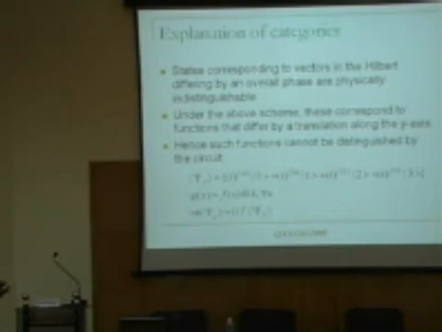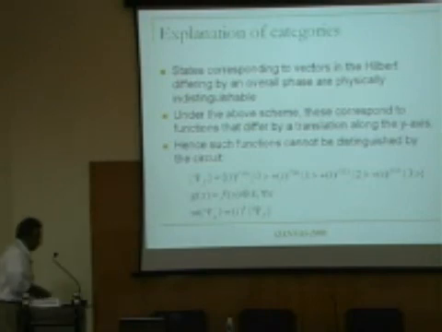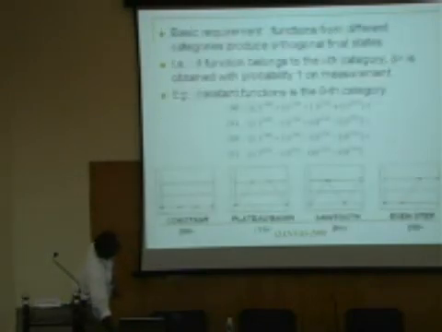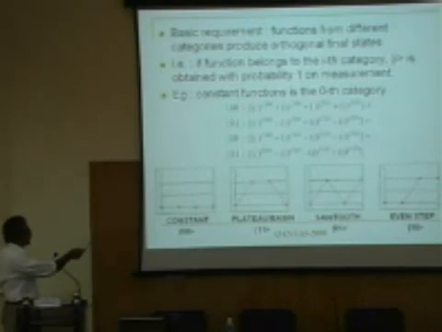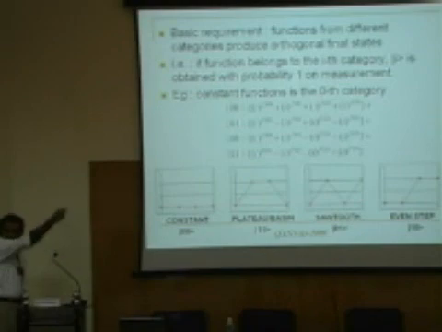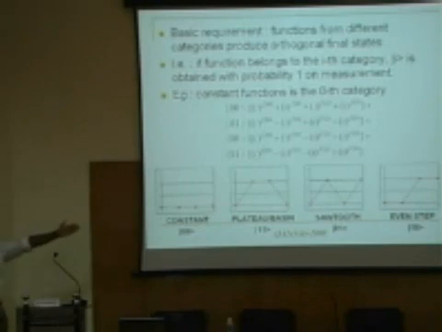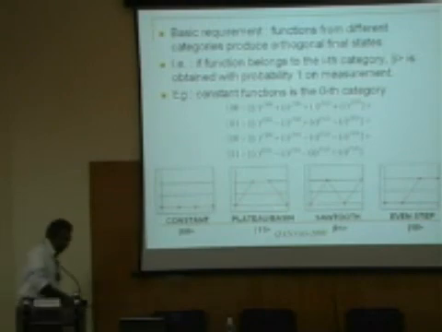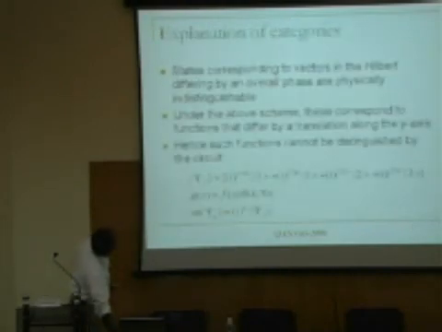And I think whatever I said has been written. The students wanted to emphasize that these functions belonging to a given category cannot be distinguished by the circuit. So to say, for example, that the circuit can distinguish between constant and plateau-basin, but not among constant functions. If you really want to do that, we will say, okay, perform one more measurement and look at f of 0. Suppose you perform it and it goes to the state 0 0, you have to perform one more measurement. So two measurements will uniquely fix, in some sense, what your state is, at least in the space of constant functions. But anyway, what is of interest to us is categorization.